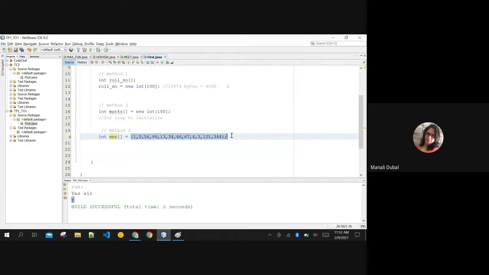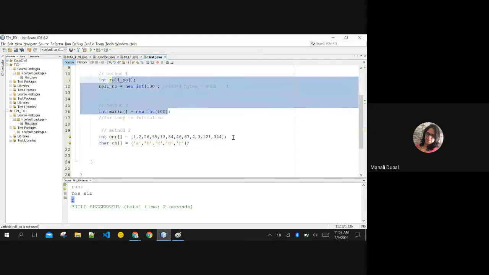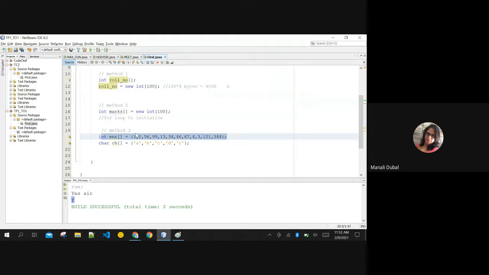When you create an array like this, whatever the values are, you can give comma separated values. The same way, if you want to create a character array, CH array, I can give comma separated characters over here, like this, okay? What is the size of this array? At runtime it is determined in the backend only. You need not give the size over here. If you want to give the size, give it like this. A static initialization like this is possible, okay?